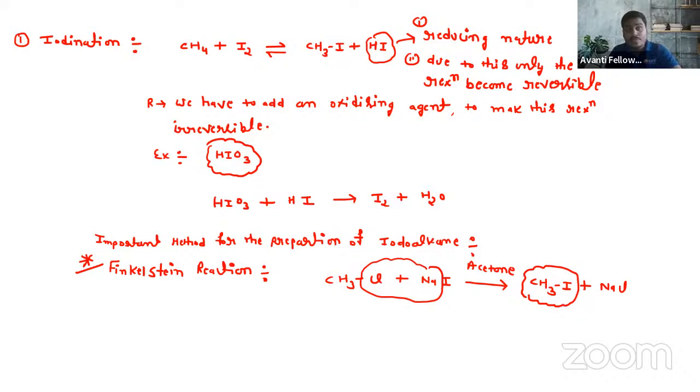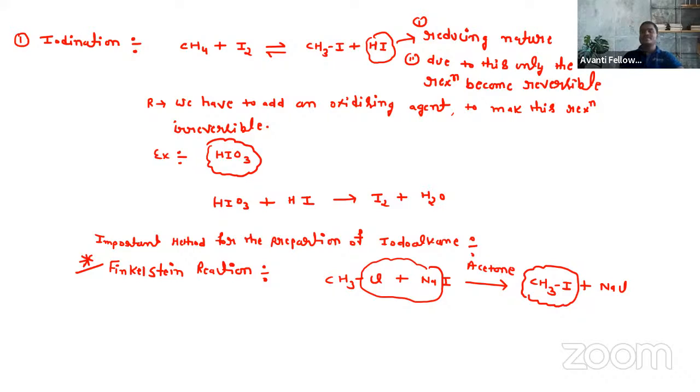Chalo. So this is the method. Many of you have one doubt related to this Finkelstein reaction. That is, why only NaI is taken? Can you take NaCl instead of NaI, or NaBr instead of NaI? So why only sodium iodide is taken? Always remember this, because only NaI, that is sodium iodide, is soluble in acetone.